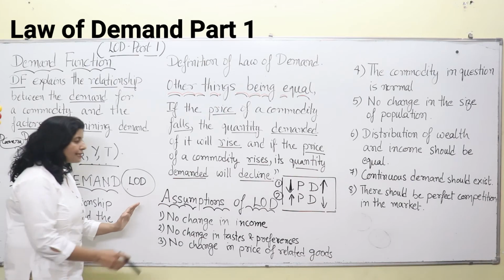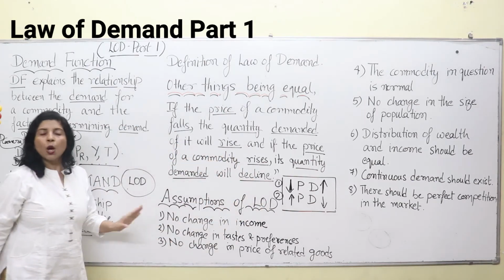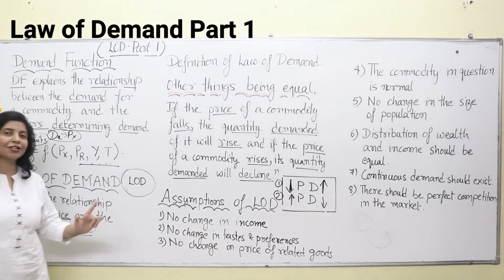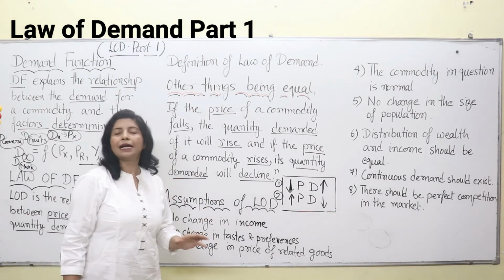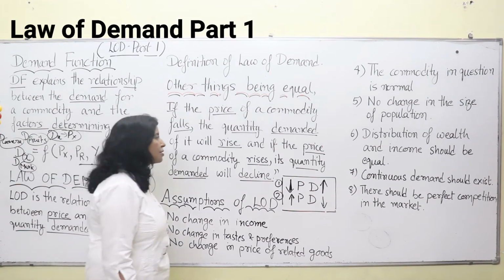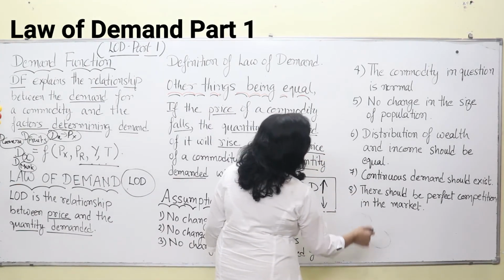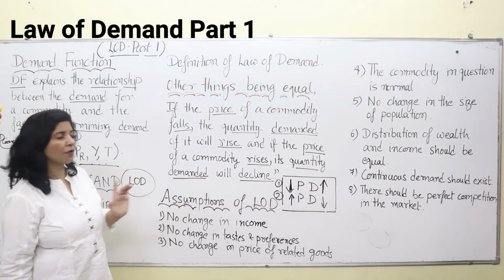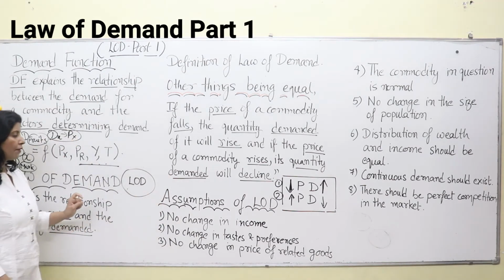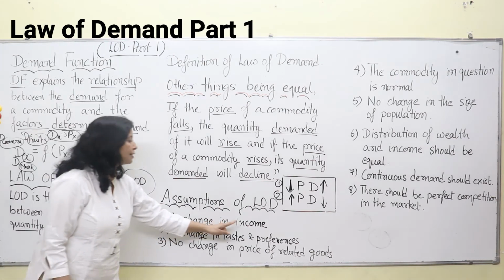Next, assumptions of law of demand. What are the assumptions or the conditions under which this law of demand will operate? Otherwise, it will not operate. If these 8 conditions are not fulfilled, your law of demand will not operate in any case. Okay, so number 1, what is the assumption? No change in income.